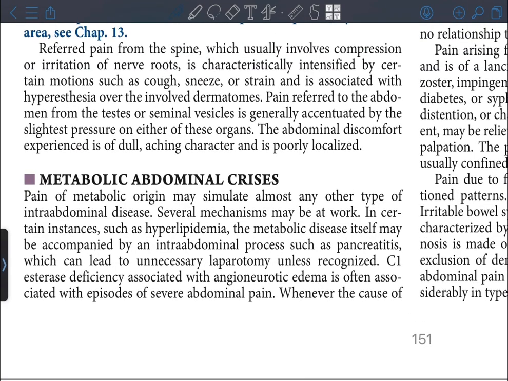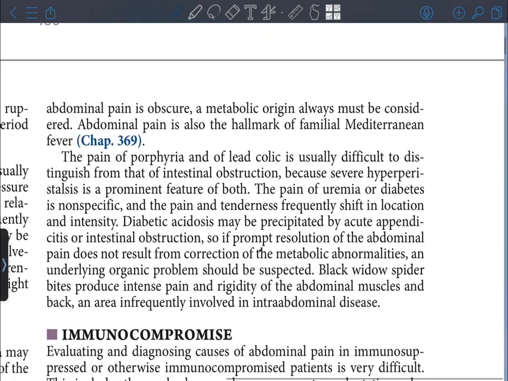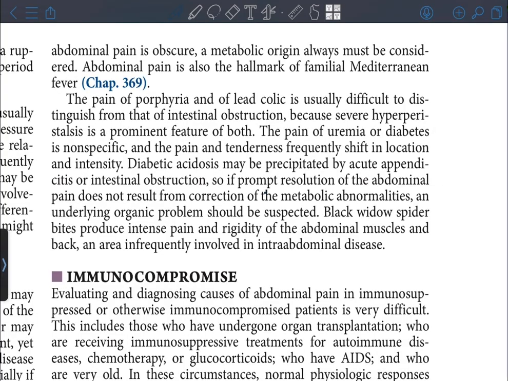Metabolic abdominal crisis. Pain of metabolic origin may simulate almost any other type of intra-abdominal disease. Several mechanisms may be at work. In certain instances, such as hyperlipidemia, the metabolic disease itself may be accompanied by an intra-abdominal process, such as pancreatitis, which can lead to unnecessary laparotomy unless recognized. C1 esterase deficiency associated with angioneurotic edema is often associated with episodes of severe abdominal pain. Whenever the cause of abdominal pain is obscure, a metabolic origin always must be considered.